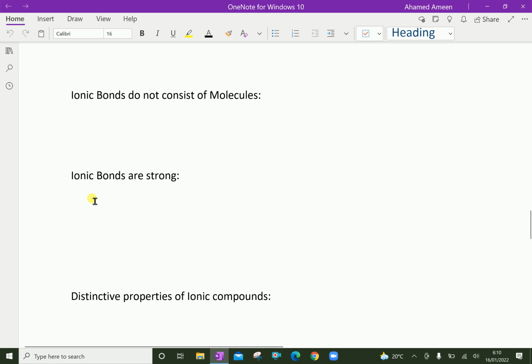Next, we'll talk about how ionic bonds are strong. Both repulsive and attractive forces exist within the salt crystal because of cations and anions. The repulsive forces include those between like charged ions. Like charged ions repulse each other within the crystal. Each Na+ ion repulses other Na+ ions because both have positive charges. The same is true for Cl- ions because they both have negative charges.